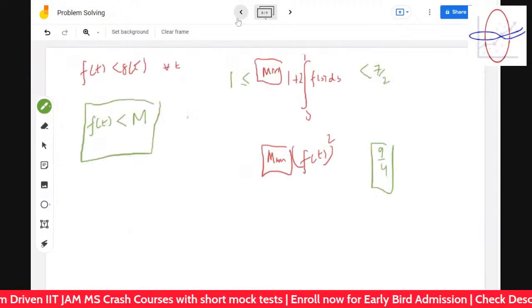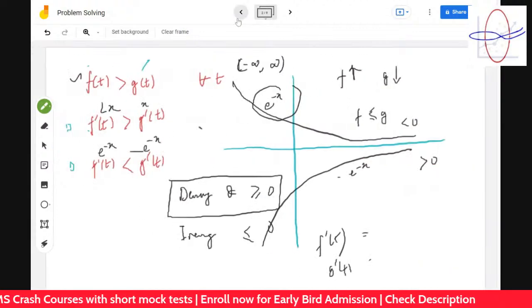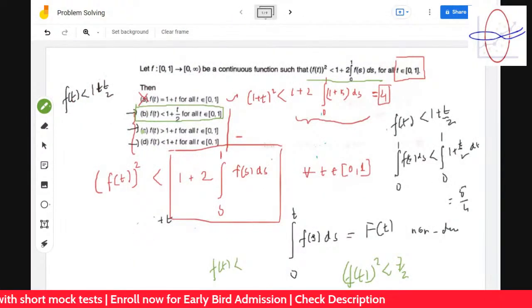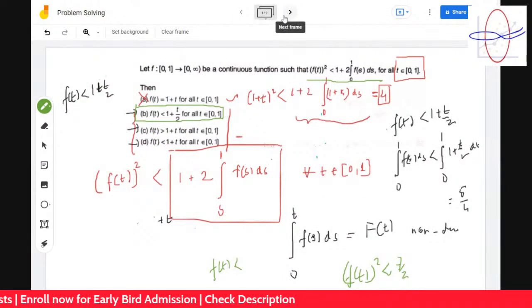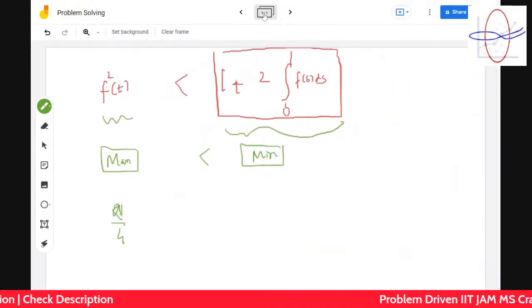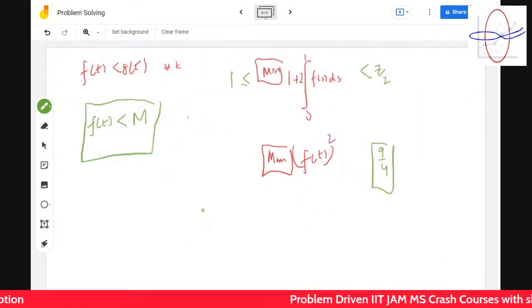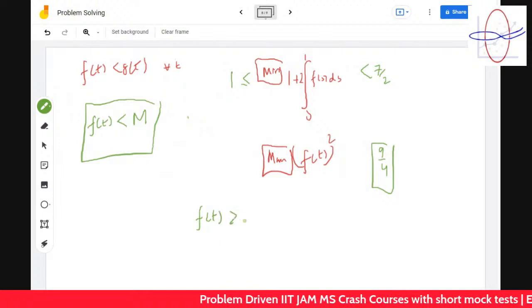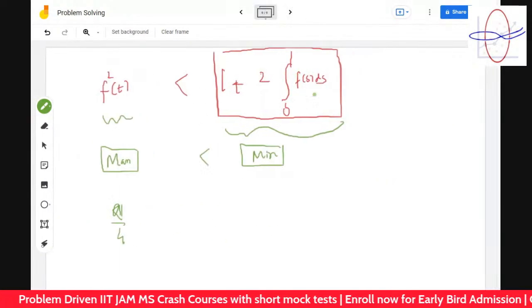Okay, so let's go on to the other options, okay? Let's take this option. ft is greater than 1 plus t. If ft is greater than 1 plus t, it's the maximum.